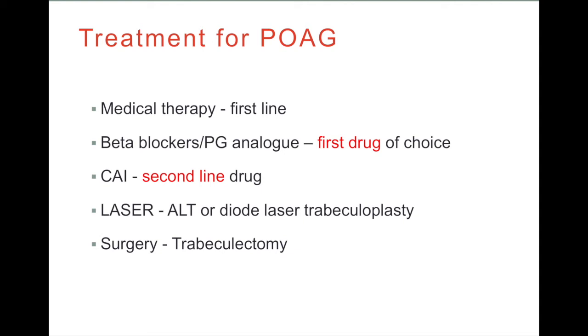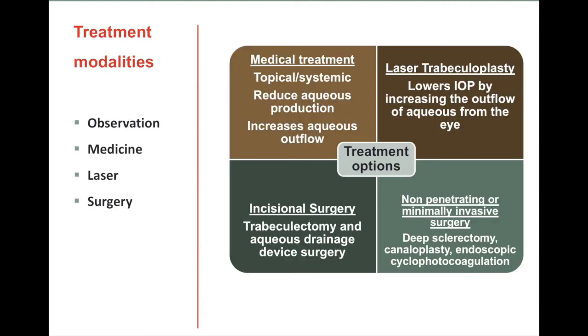Then, carbonic anhydrase inhibitors are added if the pressures are not controlled, as second line of therapy. Laser or argon laser trabeculoplasty can be done along with the medical line of therapy. And then finally, if the above two are not controlling intraocular pressure, then surgery, that is trabeculectomy, should be done. So the treatment modalities are observation, medicine, laser, and surgery.